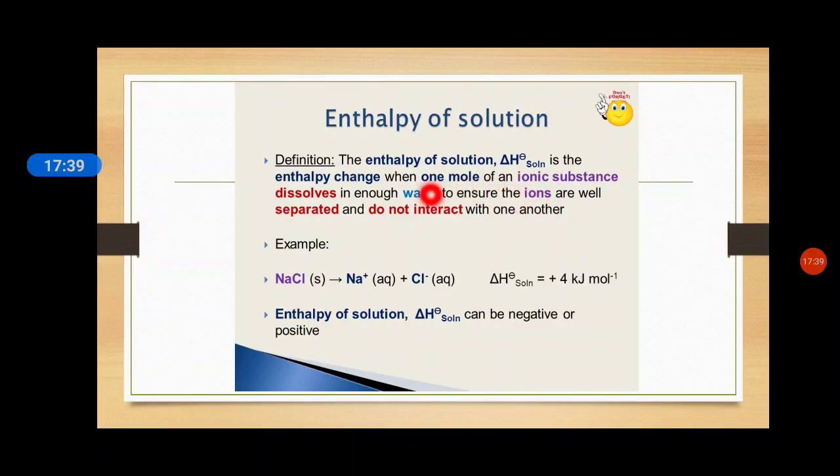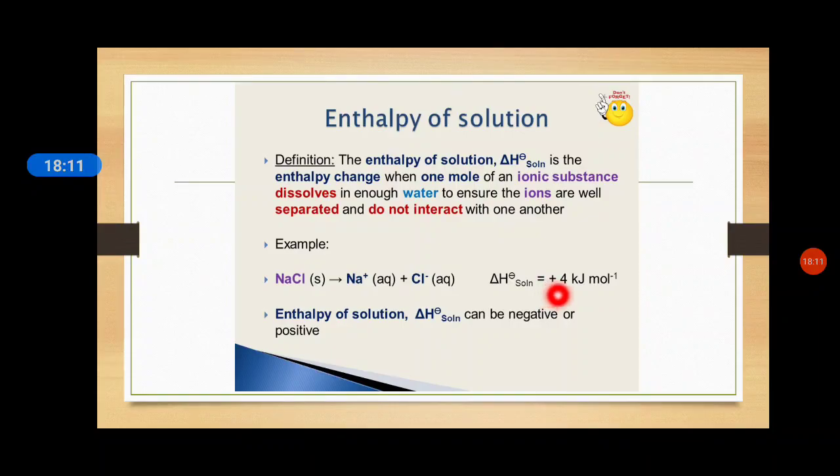It means that 1 mole of an ionic substance, for example sodium chloride, is dissolved in water, that is the solvent, and it is well separated into ions, Na plus and Cl minus. The amount of heat is either absorbed or evolved; here the heat is absorbed, and this plus sign indicates that heat is absorbed.